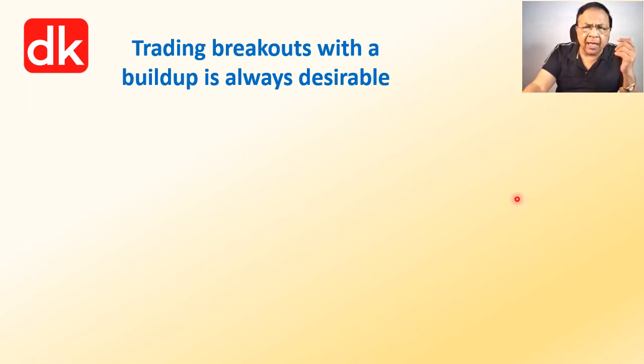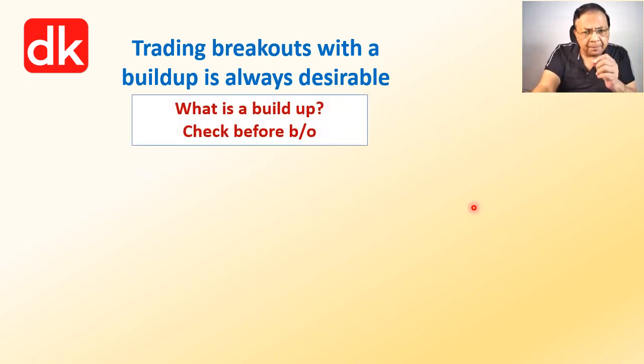So it's very, very important to understand what a build-up is, and we must check it before the breakout has taken place. So one point: a breakout post parabolic rise should be avoided for undertaking a trade.